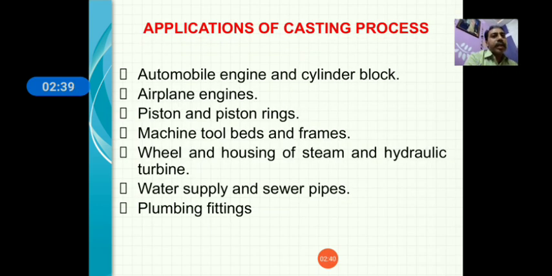Now the industrial applications of the casting process. These processes are used in automobile engine cylinder blocks, airplane engines, pistons, cylinders, machine tool beds and frames.